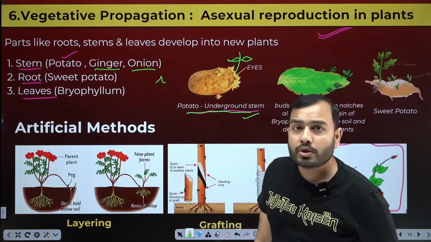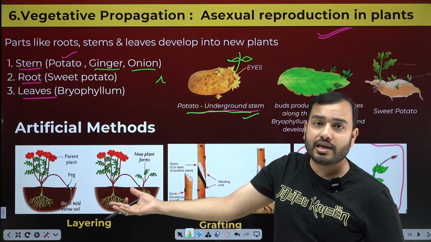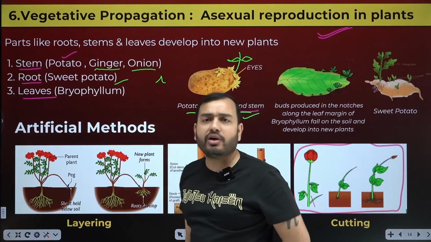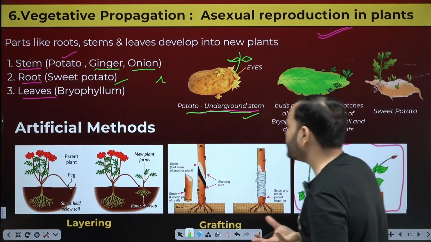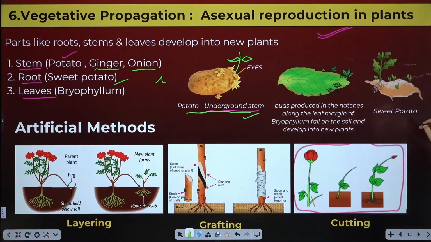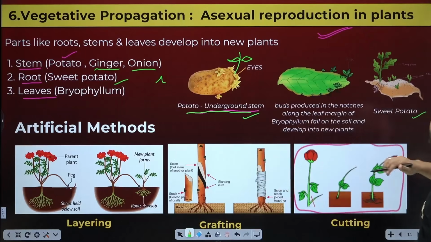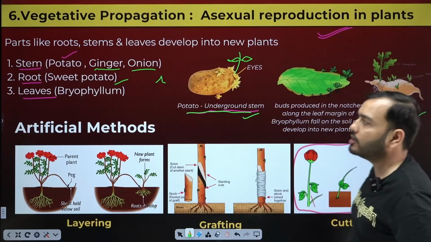The second is root, where a new plant is formed from the root. This is also asexual reproduction, propagation. Sweet potato. What is sweet potato? Sweet potato, shakarkandi. People from UP and Bihar must understand. You must have eaten sweet potato in childhood. We enjoyed it a lot. Sweet potato, beta, what is this? This is a root. It is not a stem. A new plant is formed there too.